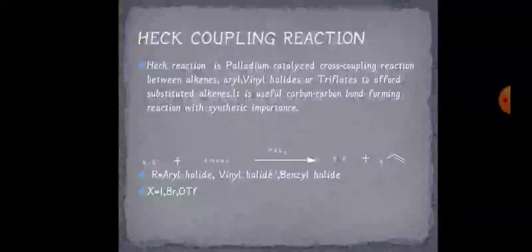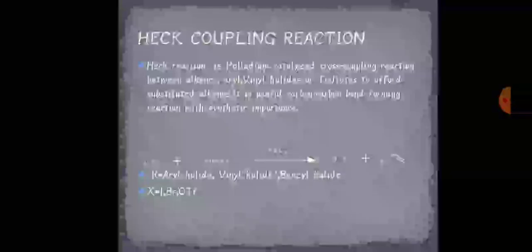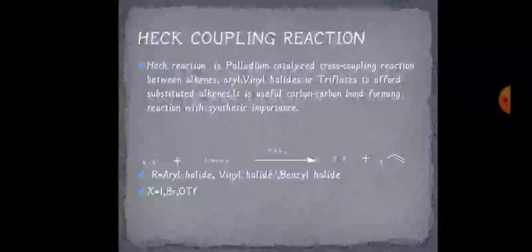Heck coupling reaction is a palladium catalyzed cross coupling reaction between alkenes and aryl or vinyl halides or triflates to afford substituted alkenes. So it is useful for carbon-carbon bond forming reactions with very much synthetic importance in day-to-day life chemistry. So there is a general reaction: alkyl halide is treated with an alkene and a palladium catalyst and base are used.